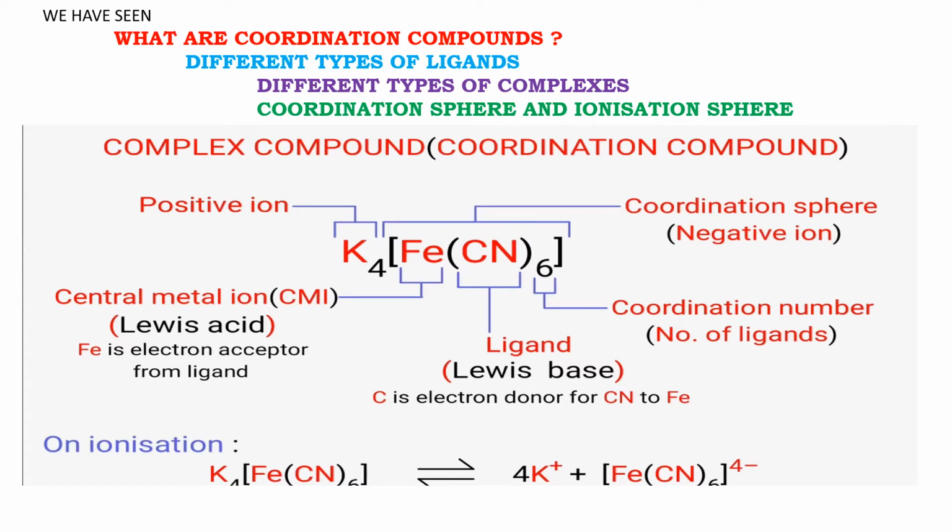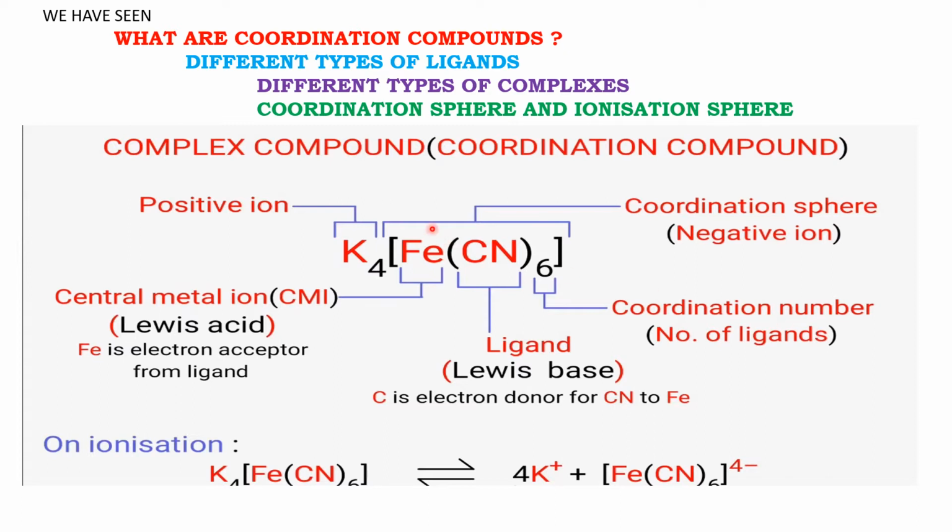We have seen in the previous online classes what coordination compounds are, what the different types of ligands are, and different types of complexes, that means anionic, cationic, etc. And we have seen what the coordination sphere is, what species are present inside the coordination sphere, and what the ionization sphere is. So here I will explain once again before going to the next section.